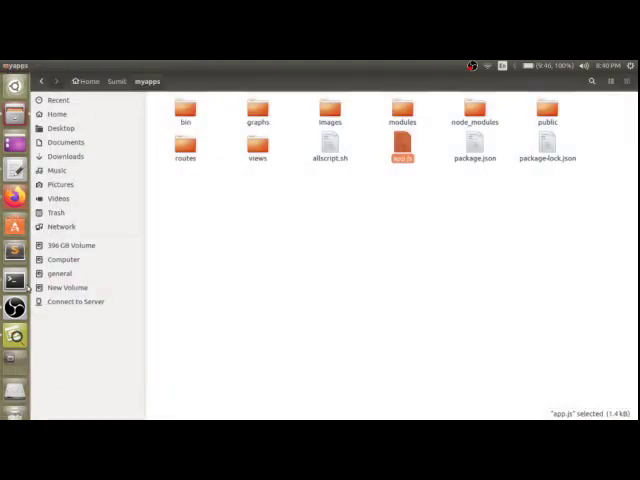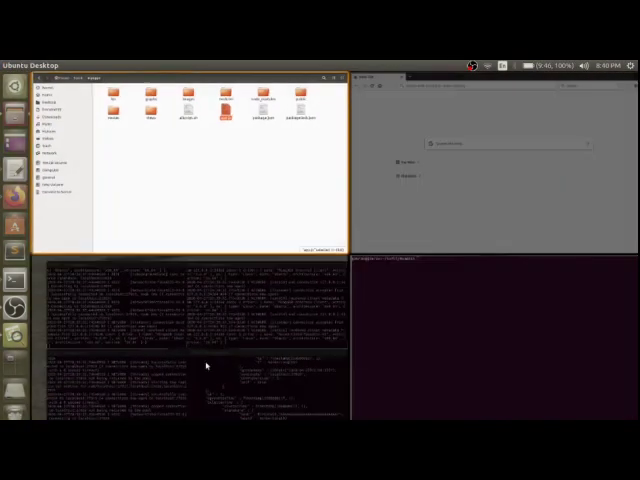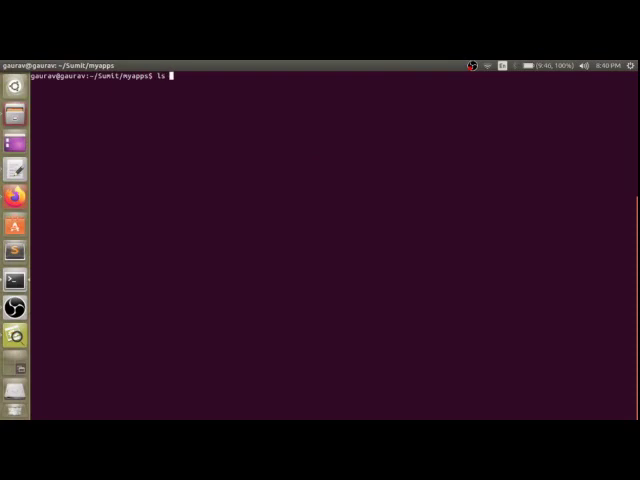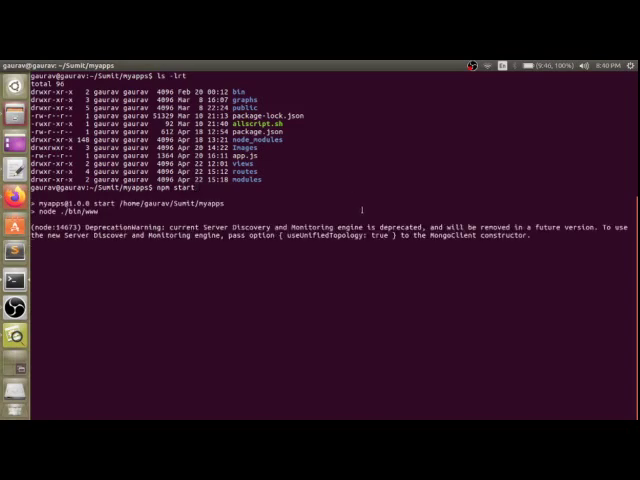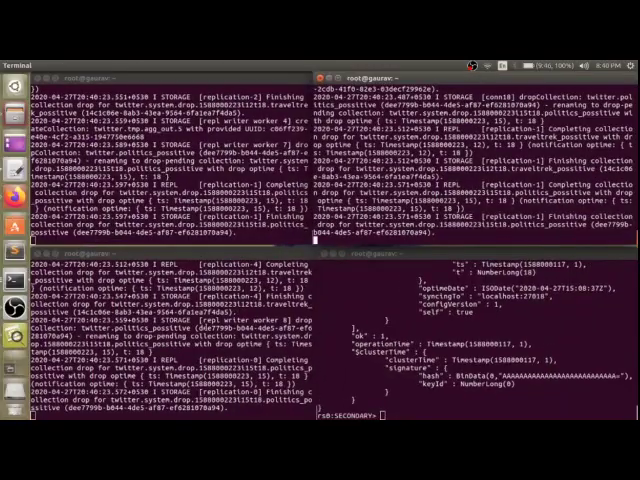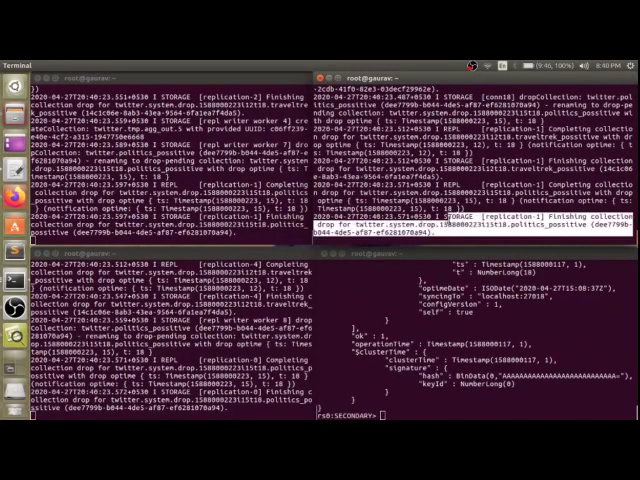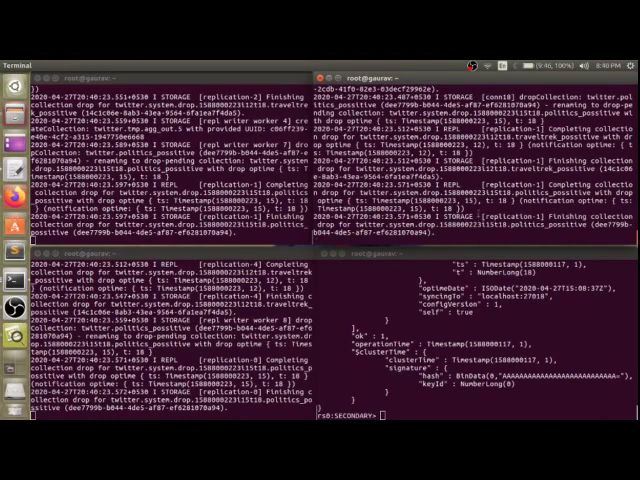So now let's run it and see what the output shows. Now here we are. These are the files, this is our project. Now let's start, npm start. Now here you can see they are able to connect successfully. On MongoDB you can see there is some drop, finalizing, finishing collections.